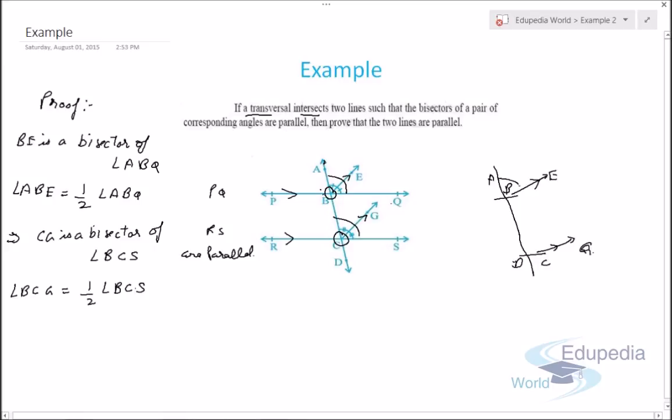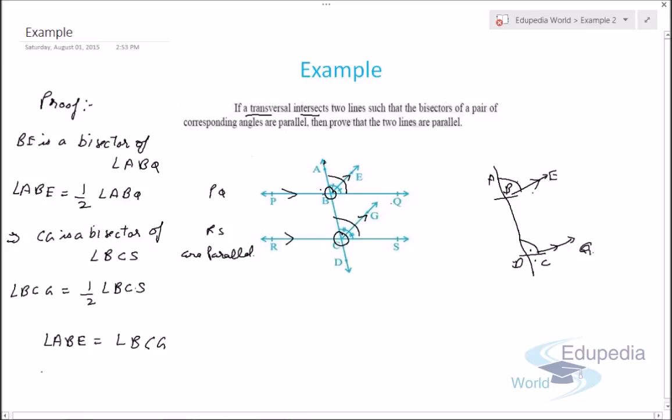So this means this angle will be equal to this angle because they will make a pair of corresponding angles. They are both on the same side of the transversal. One is exterior, one is interior to the parallel lines. So this means angle ABE will be equal to angle BCG.